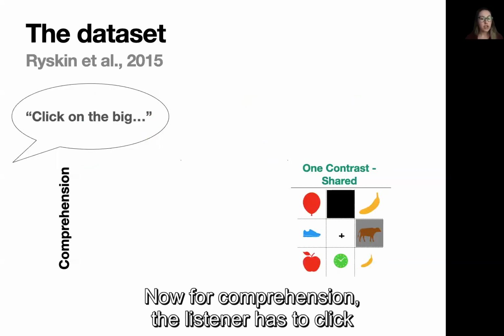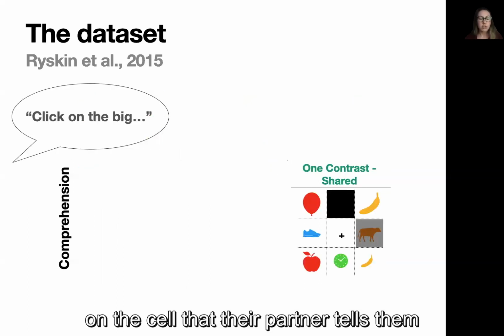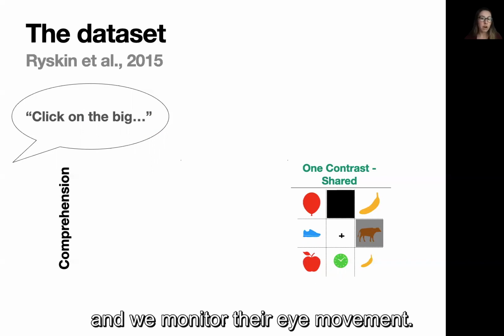Now for comprehension, the listener has to click on the cell that their partner tells them, and we monitor their eye movements.